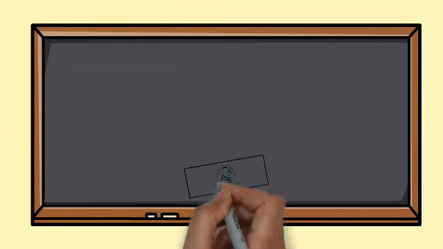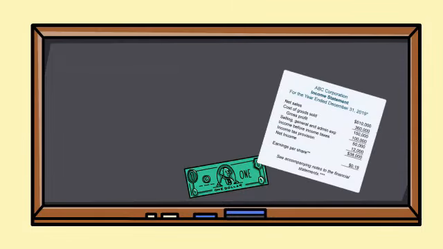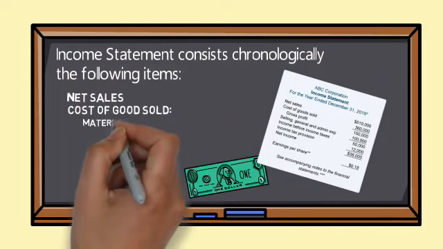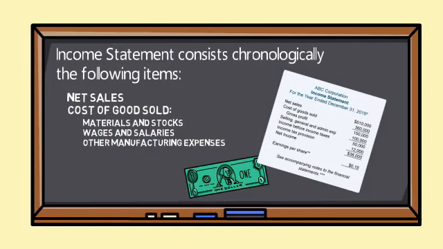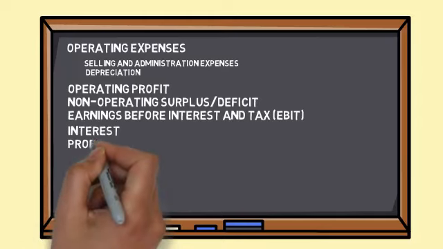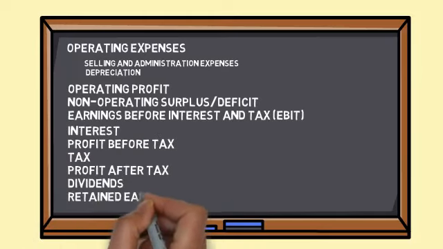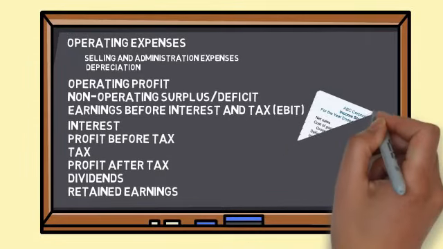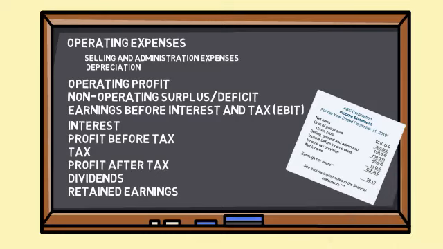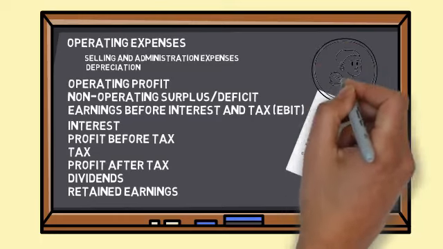The income statement consists of, chronologically, the following items: net sales, cost of goods sold, which includes materials and stocks, wages and salary, other manufacturing expenses, gross profit, operating expenses, selling and administrative expenses, depreciation, operating profit, non-operating surplus or deficit, earnings before interest or tax, interest, profit before tax, tax, profit after tax, dividends and retained earnings.